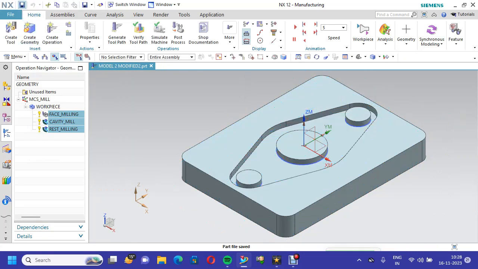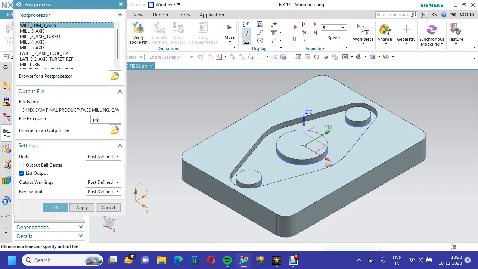We will save it. The next step is the post processor, which converts this program for CNC milling into G codes and M codes. Only then will you transfer these codes to the CNC milling machine. As per this program, the cutter will go and cut the material in the workpiece.